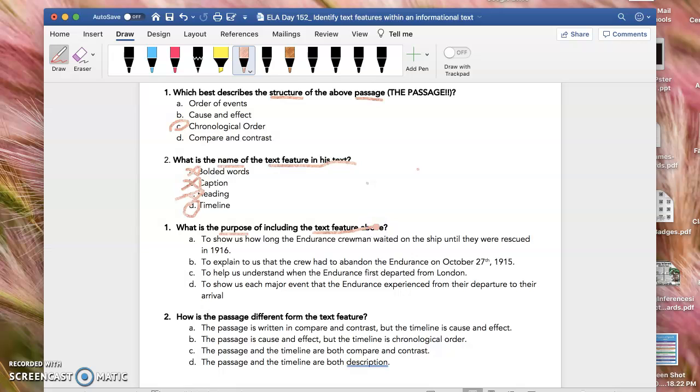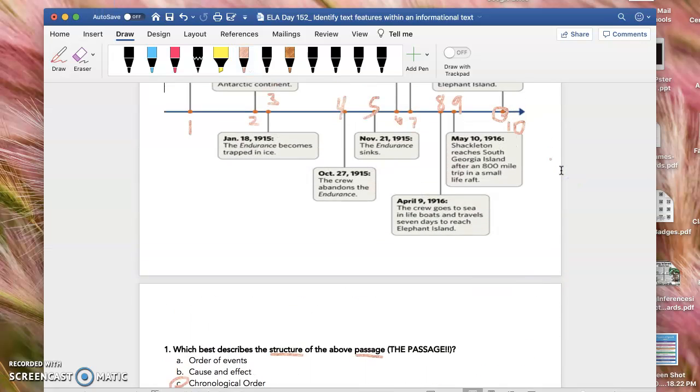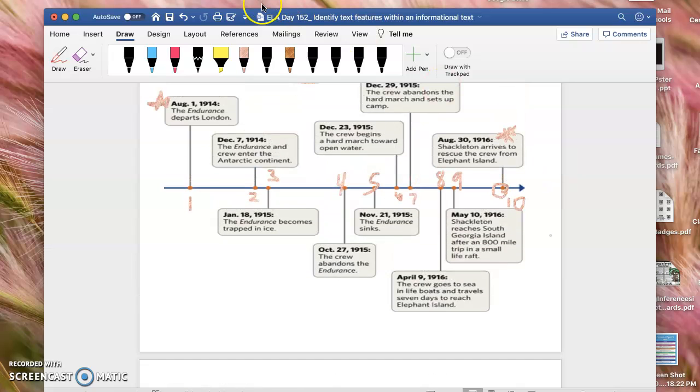And then it says, what is the purpose of including the text feature above? So think about it. What would be the purpose of including a timeline, right? When we look at the timeline, it talks about what happened from the beginning all the way to the end, right? So in the beginning, the Endurance departs. Then the crew entered Antarctica. The Endurance becomes trapped with ice. Then the crew abandons the Endurance. That means that they have to leave, right? Then the ship sinks. Then the crew begins a march, right?